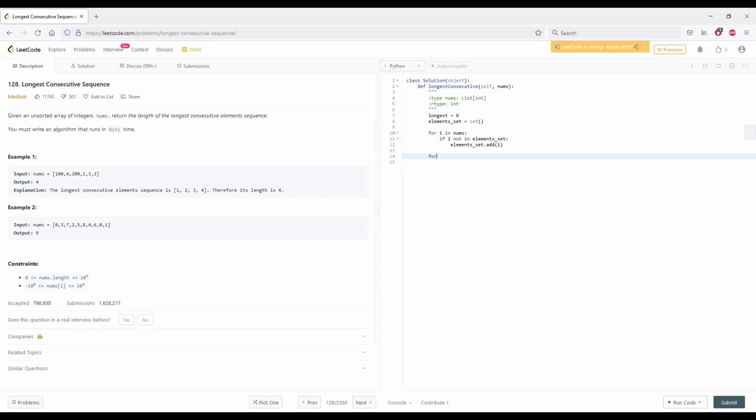And now we're going to iterate through this array again. If i minus 1 not in element set, we're going to initialize running max equal to 1. 1 because since i minus 1 is not in the element set, we're just looking at i, and the total number of elements in the set would be just 1 itself, basically.